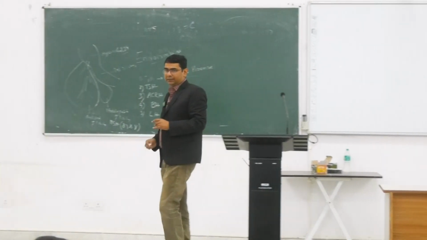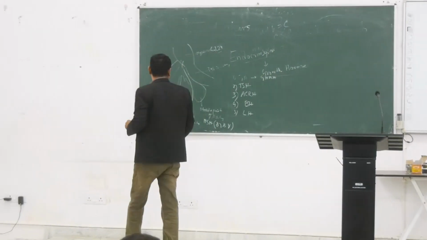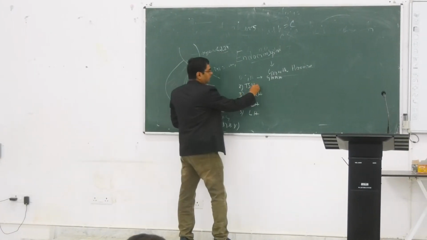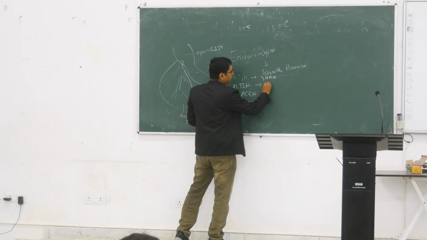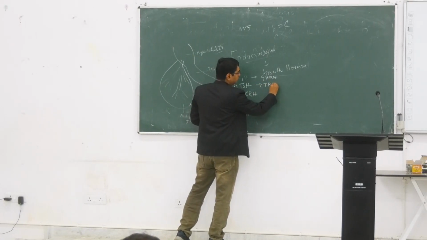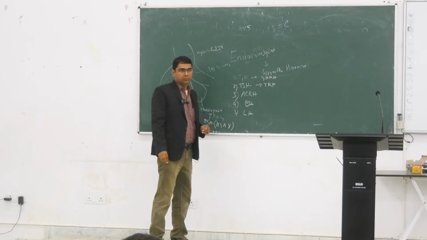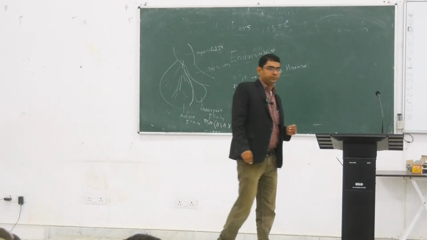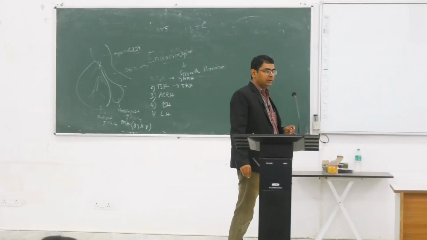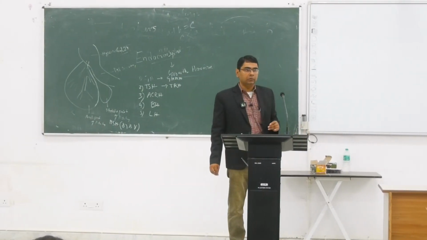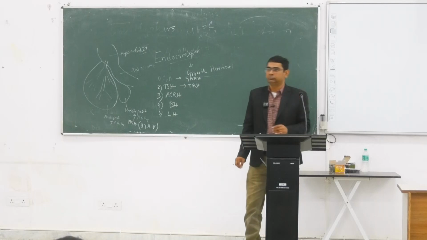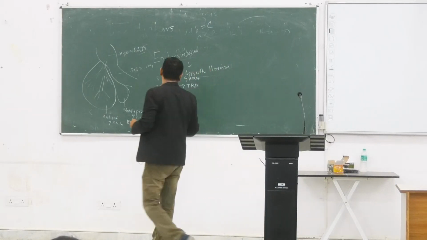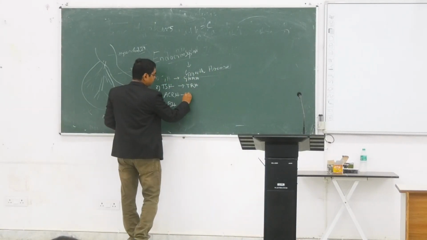What about the TSH? That is the thyrotropin releasing hormone, TRH. It acts on thyrotropes to secrete the hormone called TSH. What about the ACTH?